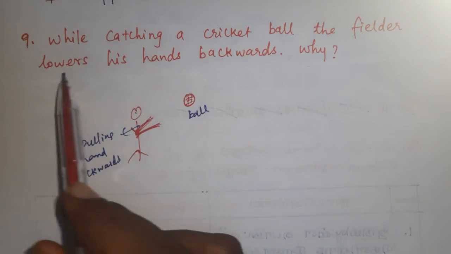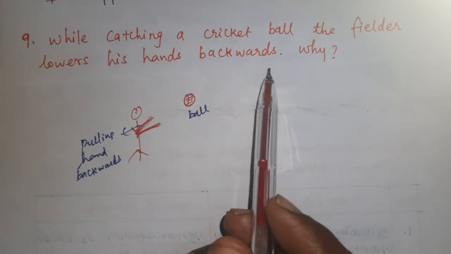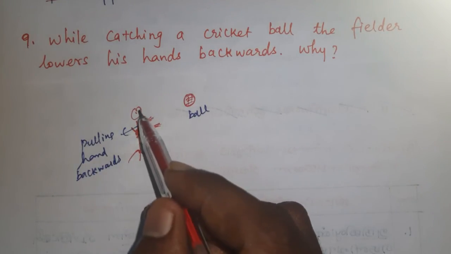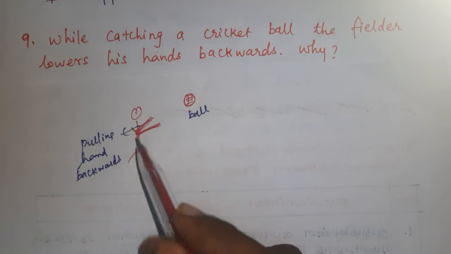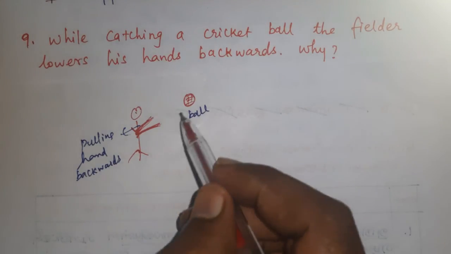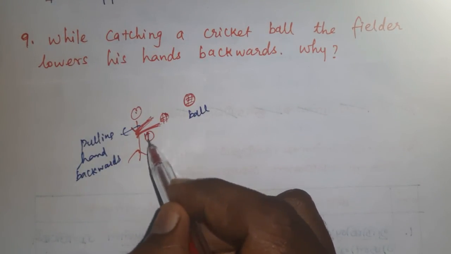Question number 9. While catching a cricket ball, the fielder lowers his hands backwards. Why? Let us consider he is a cricket player. He is going to catch the ball by pulling his hands in the backward direction. For example, to catch here, he is going to catch here.